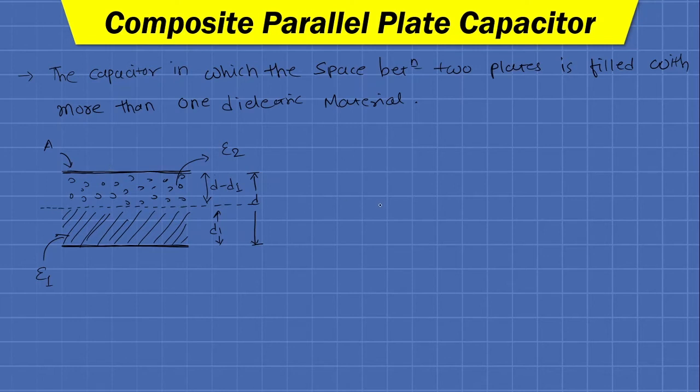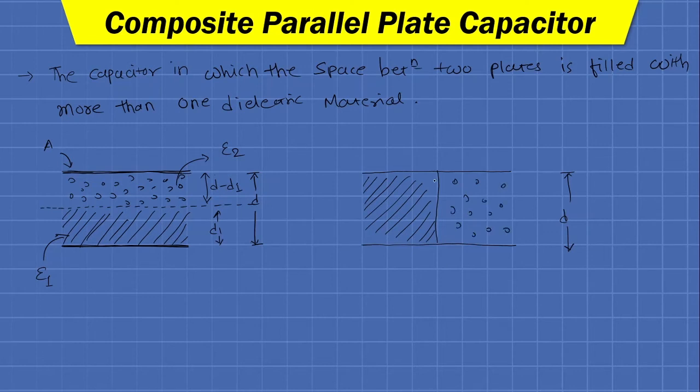One may also think that instead of the parallel filling, one can have the normal filling with the plates. So I can also fill two dielectrics between two plates, such as, now this is the separation between two plates. Fine.